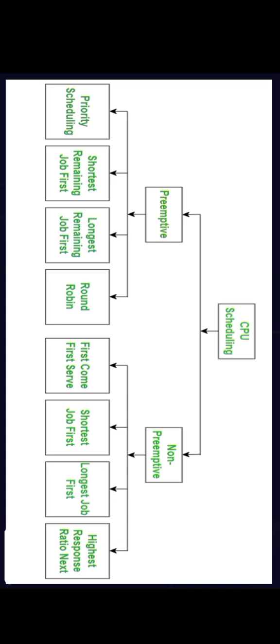When a process with a higher priority or a shorter arrival time comes, the current process is paused and the CPU is assigned to the new process. This is how preemptive scheduling works. Non-preemptive scheduling doesn't allow any interruption of the running process.